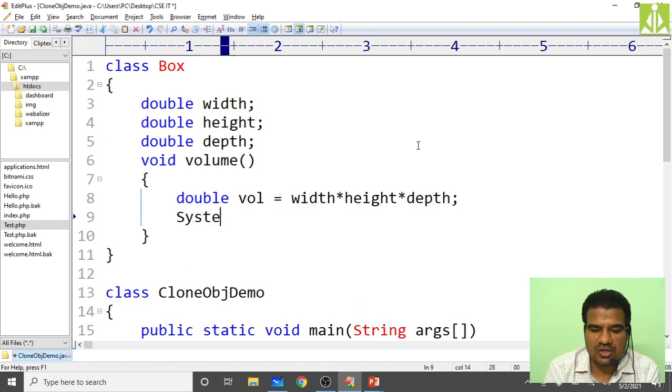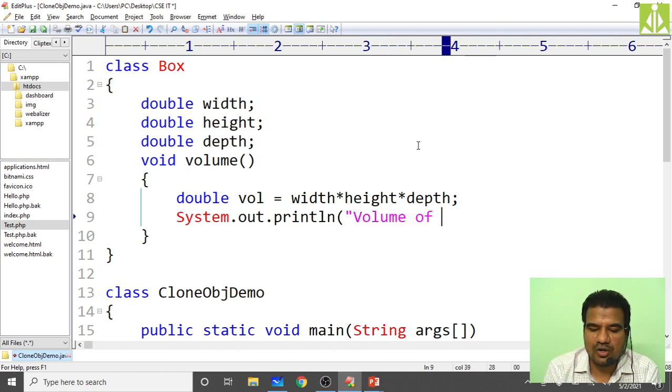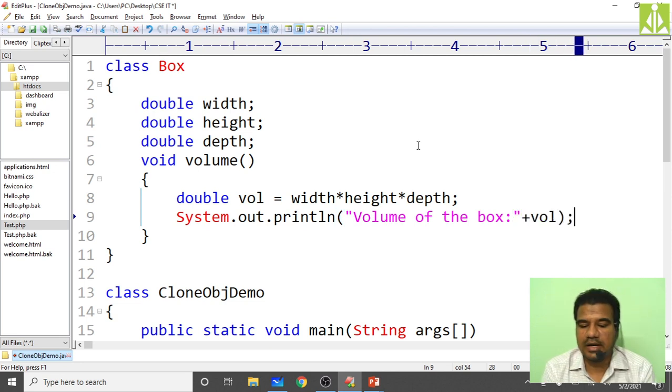Now as the method is not returning anything, here only I am printing println of volume of the box colon plus volume, like this. At the end put the semicolon. That's it. We have calculated the volume and we have printed the volume as well.